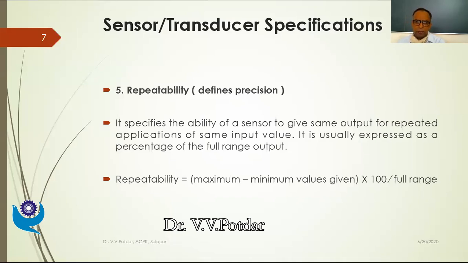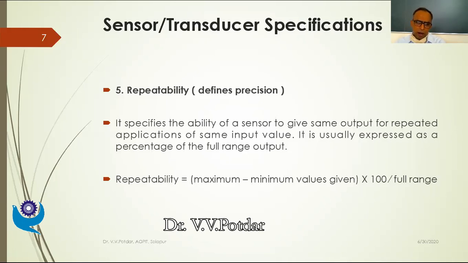It is usually expressed as a percentage of the full range output. So repeatability for a given input value: what is the difference between the maximum value indicated and the minimum value indicated? That difference multiplied by 100 divided by the full range gives me the percentage repeatability, and which also defines the precision of a given transducer.